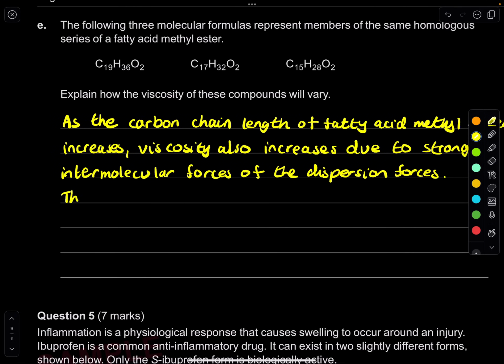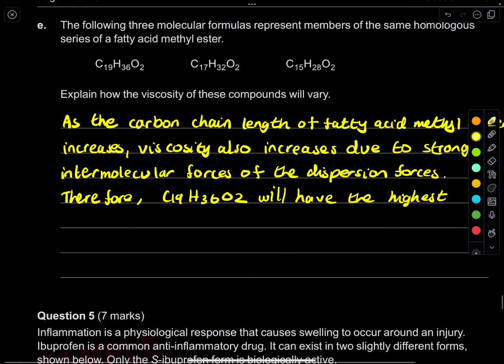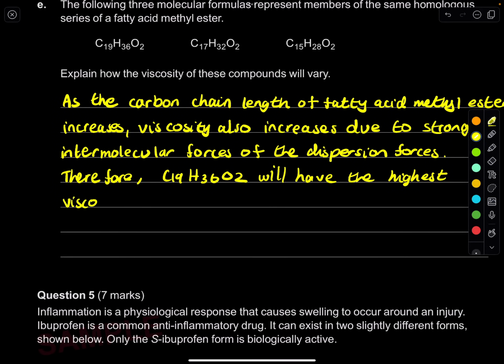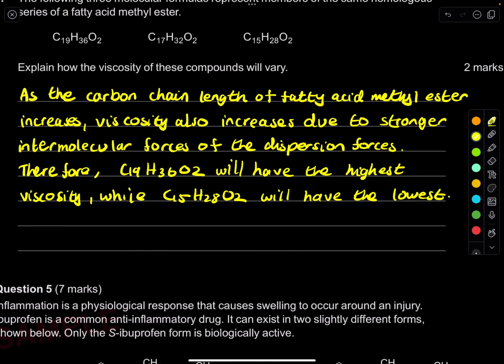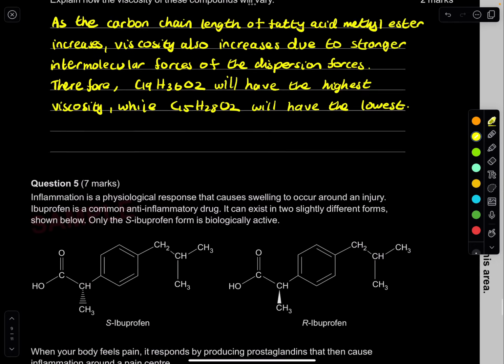Therefore, we say C19H36O2 will have the highest viscosity, while the C15 one, so the H28, will have the lowest. Done. Beautiful. 2 marker, that's nice.